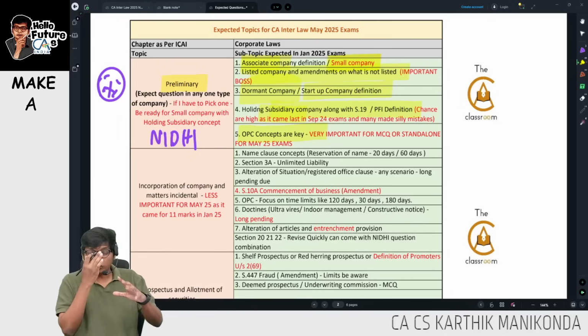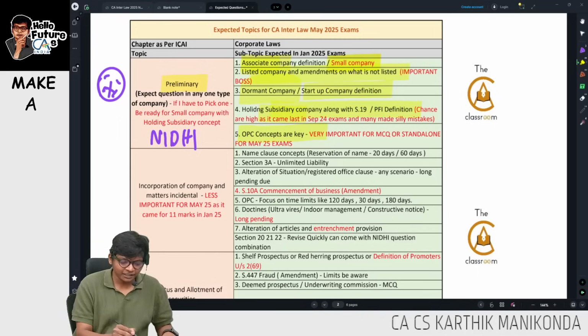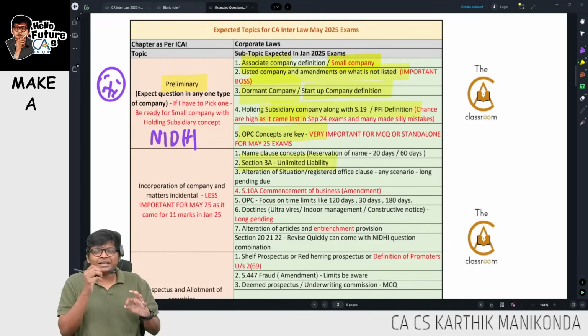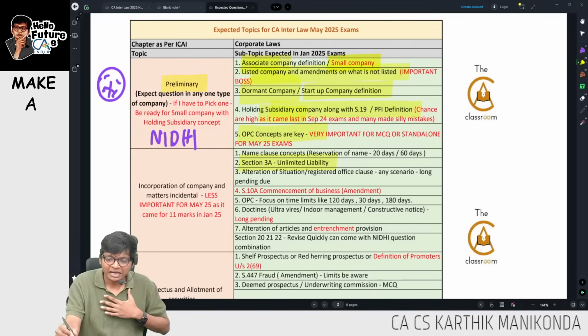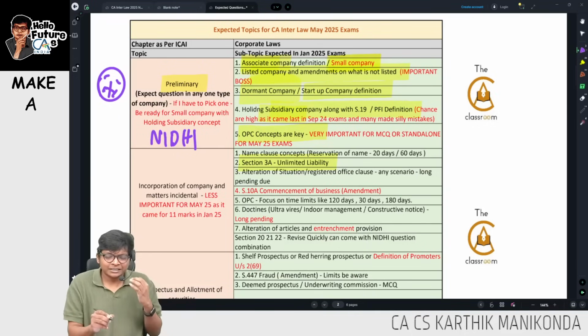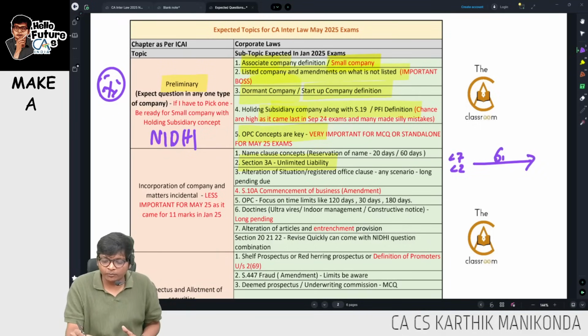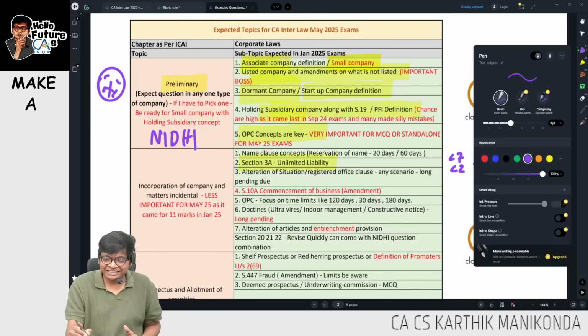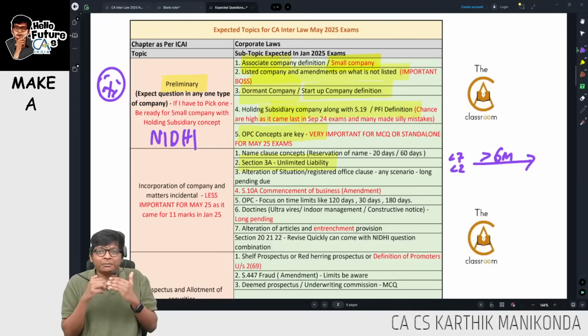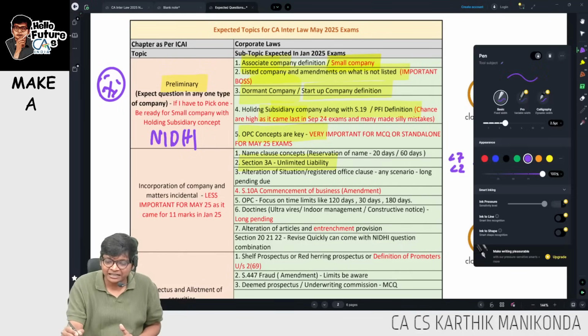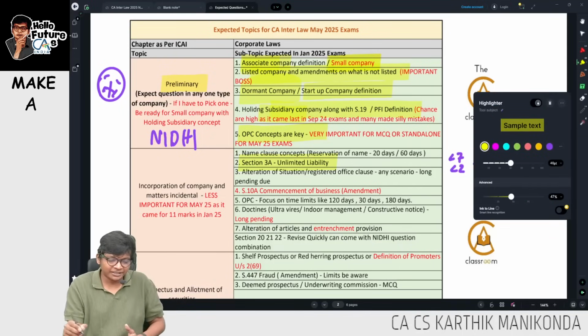Now let's go to the incorporation chapter, guys. In incorporation, if you see section 3A, unlimited liability, little important. Small points I'll explain here itself instead of going to the main material just to save time. Unlimited liability says if the number of members for a public company falls below 7 and a private company falls below 2 and business is carried on for more than 6 months, then the liability of such company will become unlimited for that period. That means within 6 months they have to rectify that, otherwise liability will become unlimited, guys.